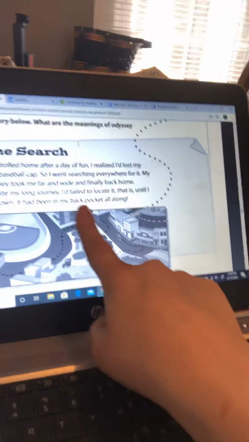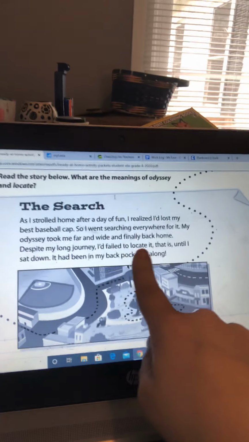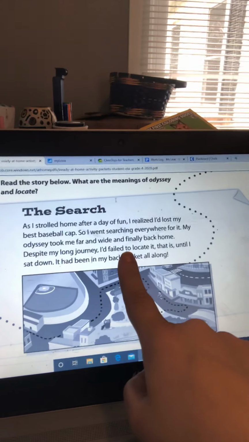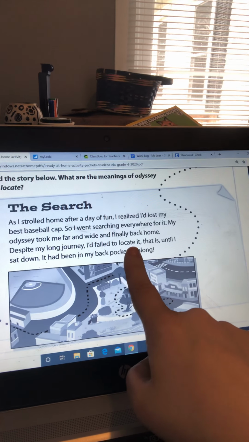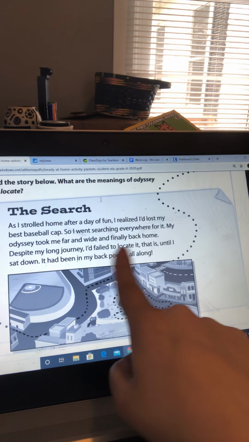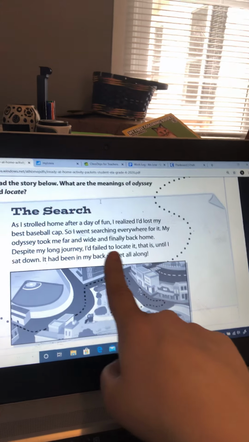So at the end, what happens? It had been in his back pocket, so did he find it? Yes. What does locate mean? What word could we put there instead of locate? I failed to locate it. I failed to find it. Let's see if that makes sense in the sentence. Despite my long journey, I failed to find it.